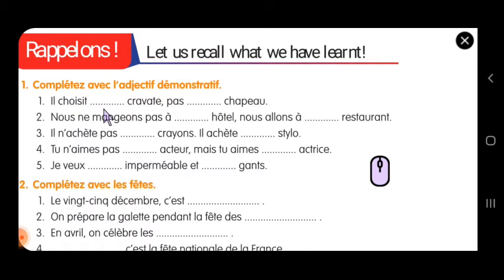So il choisit cette cravate, pas ce chapeau. The meaning is, he chooses this tie, not this hat. So cette and ce. Write the answers. First one answer is cette and ce.